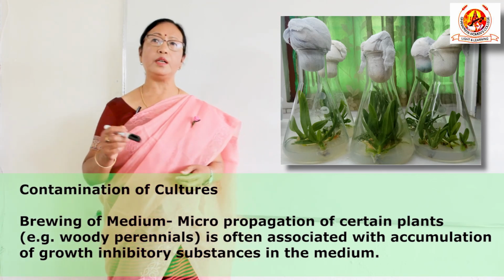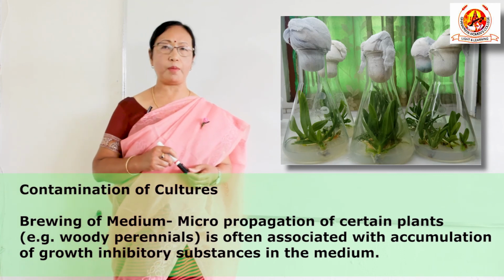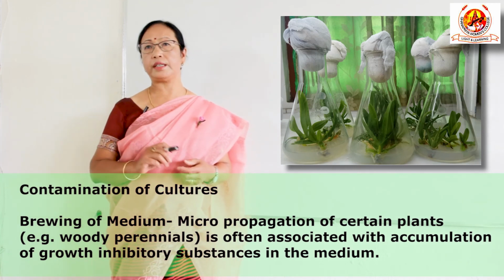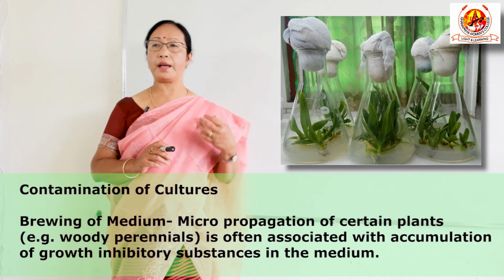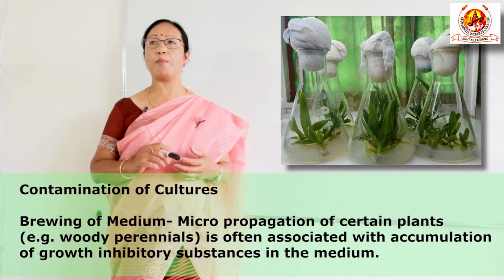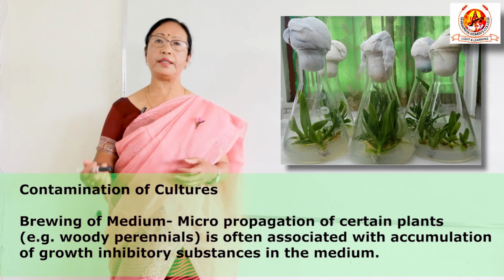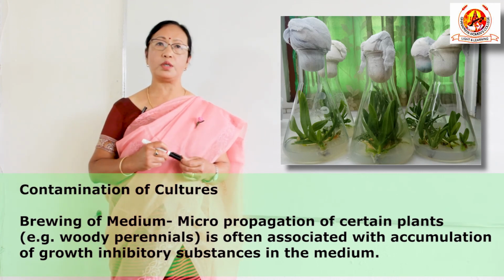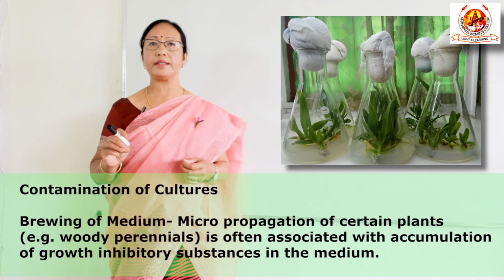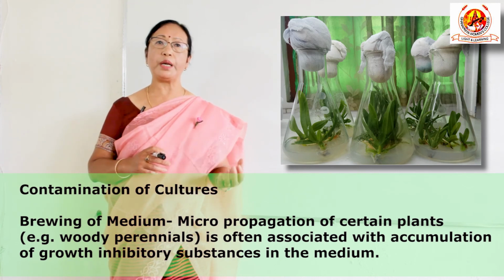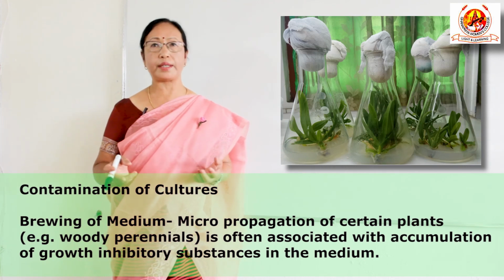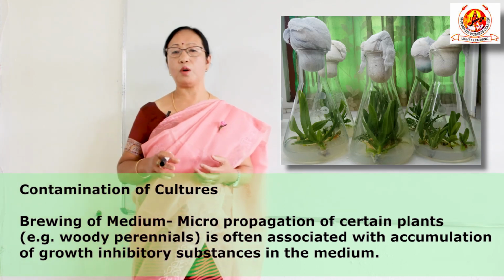In case of perennial woody trees, one difficult problem is that while initiating the culture, brown colored phenolic compounds exude, and when these phenolic compounds come in contact with atmospheric oxygen, they become oxidized and turn brown. Due to this oxidation, the medium becomes brown, but there are many ways which can avoid this browning also.